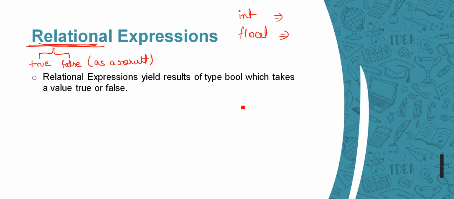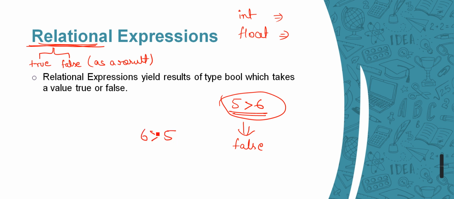Just like we have seen in our previous examples, if 5 is greater than 6, this is a relational expression, because it is going to return only true or false. This time it is false, right? But if I write something like this, it is going to return true. So the only two possible results are true or false. That is what a relational expression is.